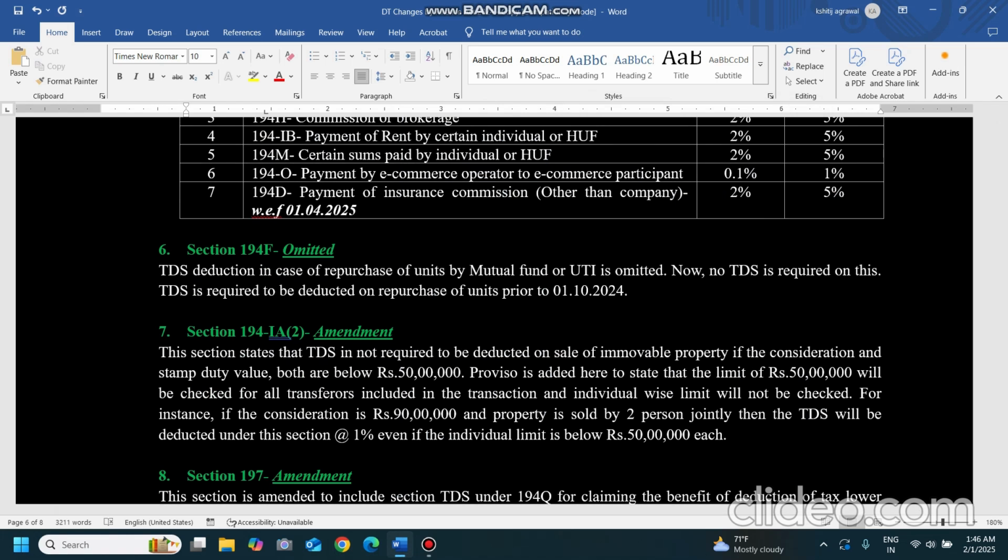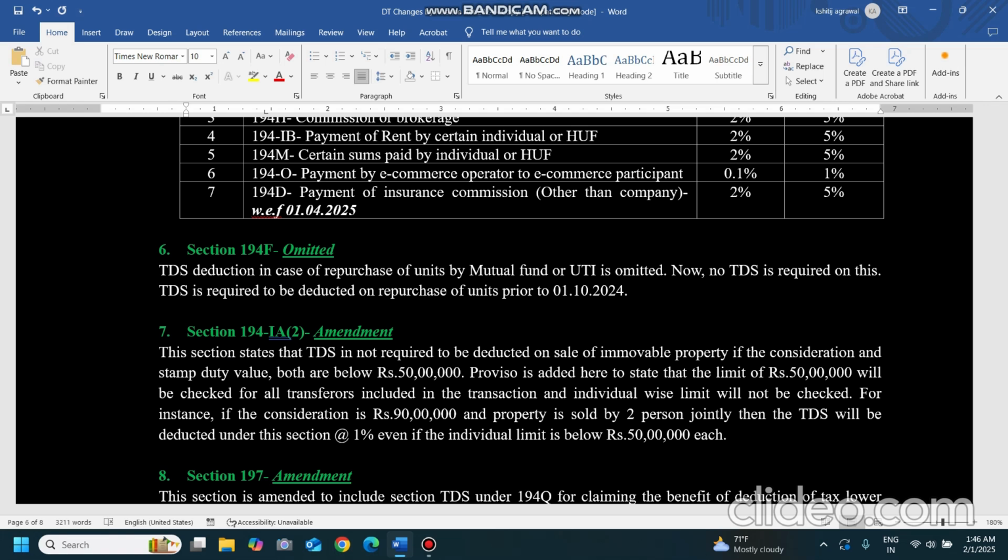If any repurchase is done prior to 1st October, then it is applicable, because we are studying that these amendments are applicable from 1st October 2024. So whatever we have read on the rates till now, it is transaction specific. Before the date 1st October, the old rates are applicable, and after the date, new rates will be applicable.